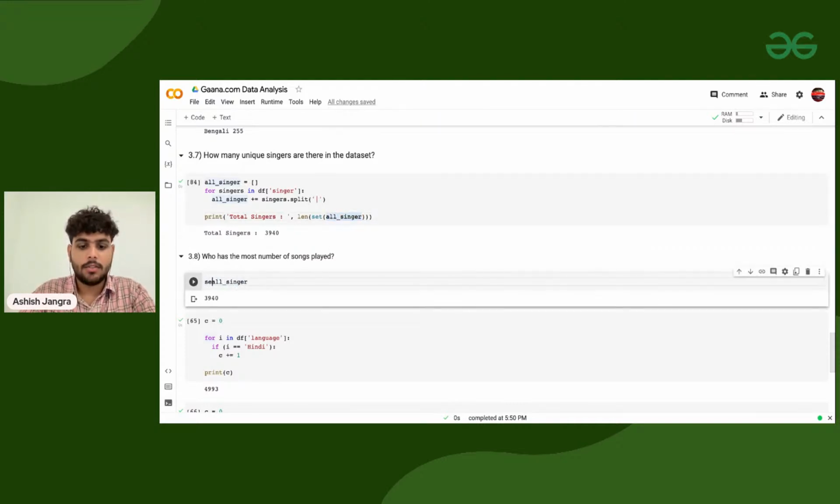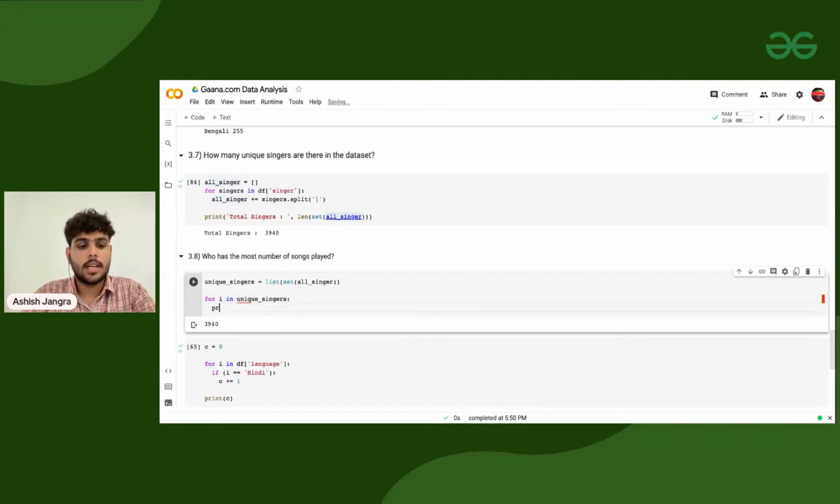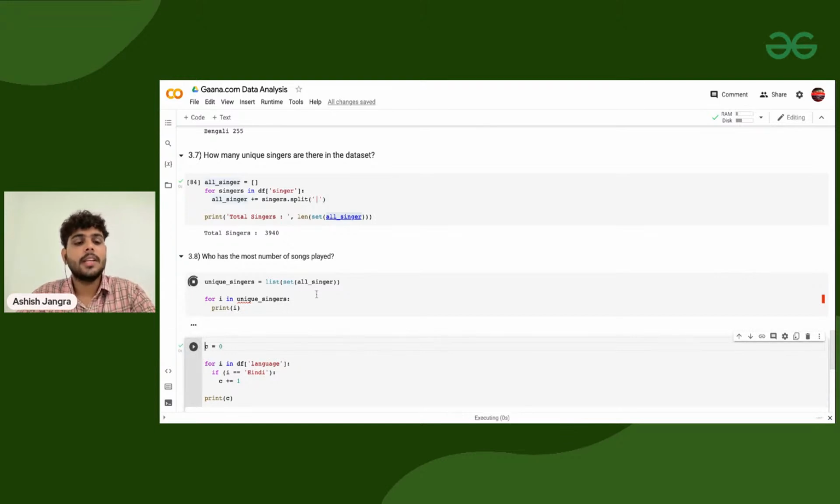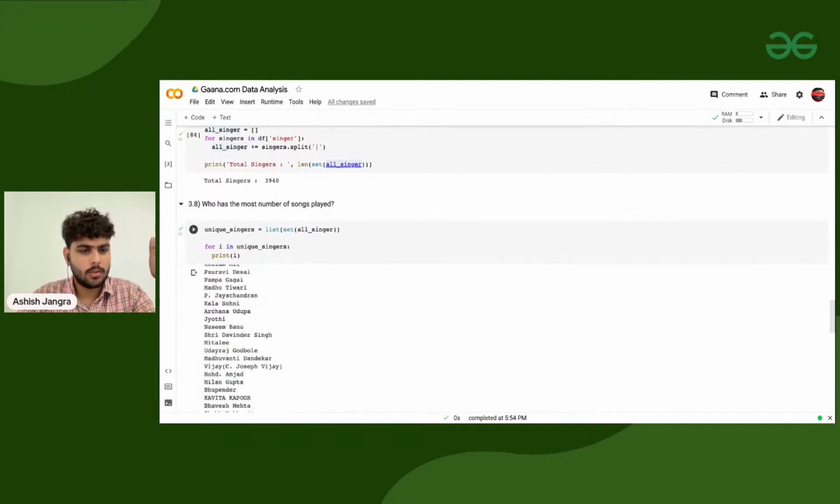Okay, so for that purpose, what I need to do is take this all singers list, convert it to a set, convert it to a list, and save it as unique_singers. Sorted. So if I'm having this list, I can go for i in unique_singers, and if I'm printing i, this will print the list of all the unique singers that we are having. Sorted, no rocket science.